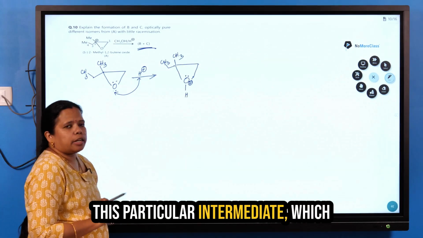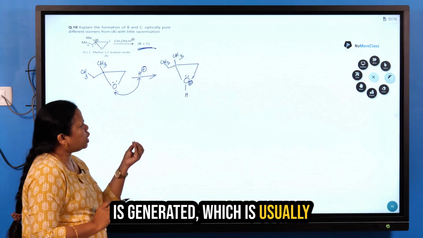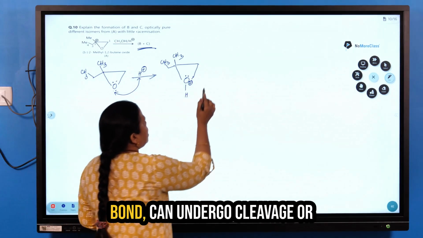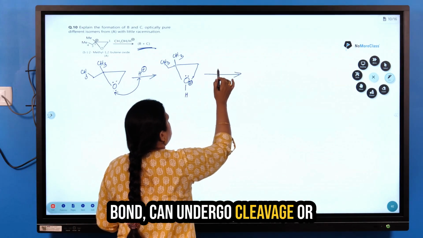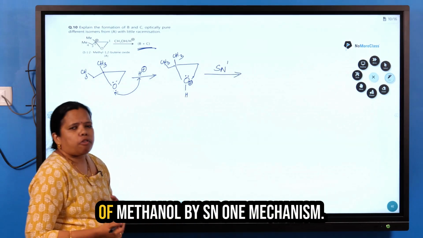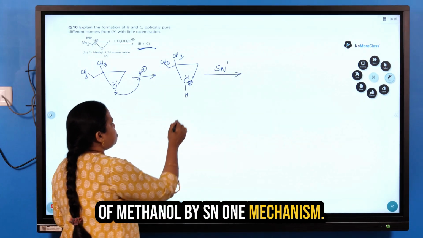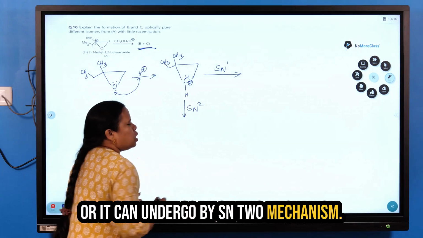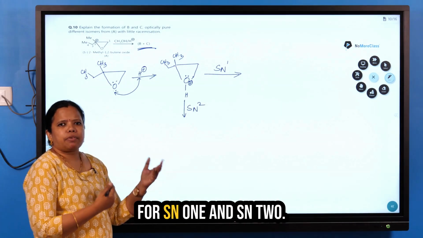Now this intermediate, which is protonated for existence of the ethereal bond, can undergo substitution by methanol by an SN1 mechanism, or it can undergo it by an SN2 mechanism. We all know the conditions for SN1 and SN2.